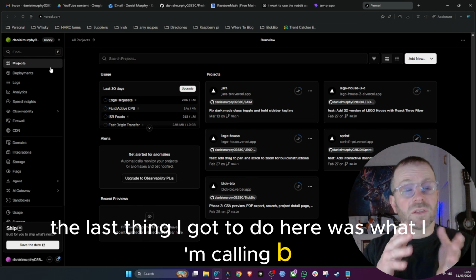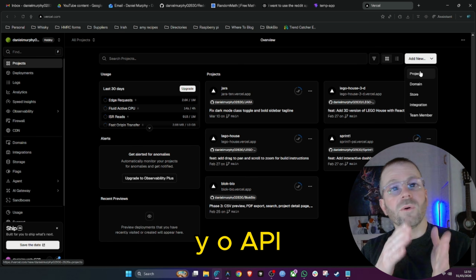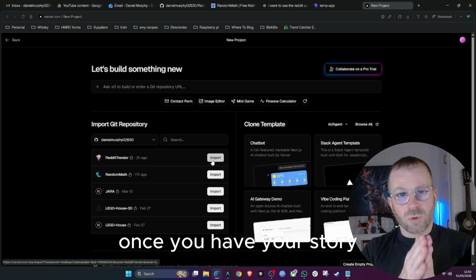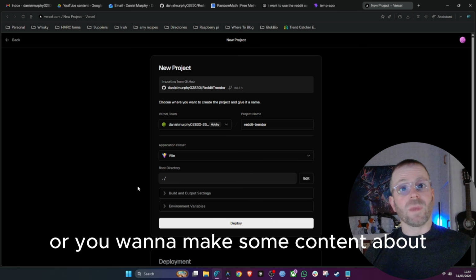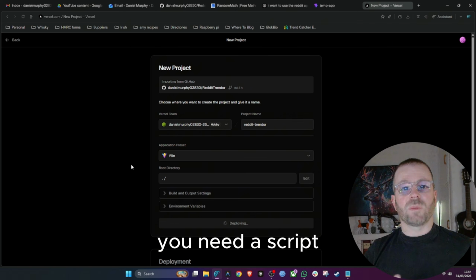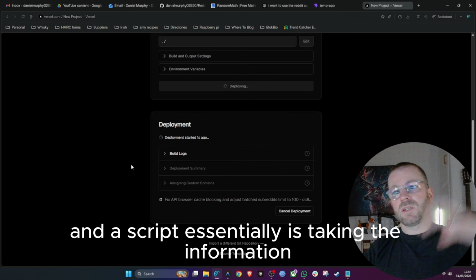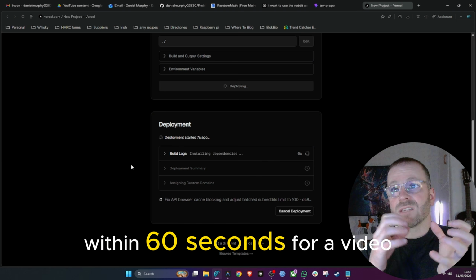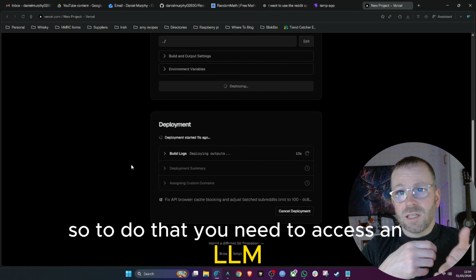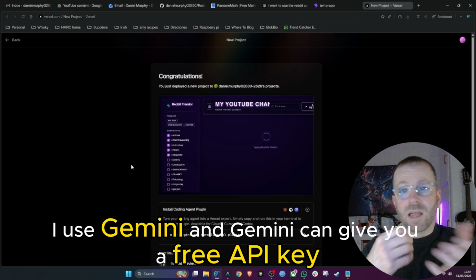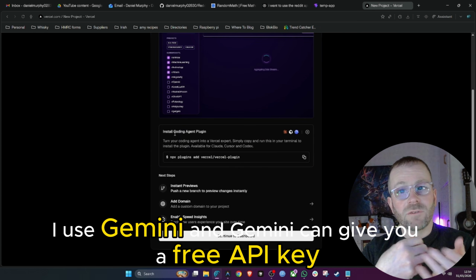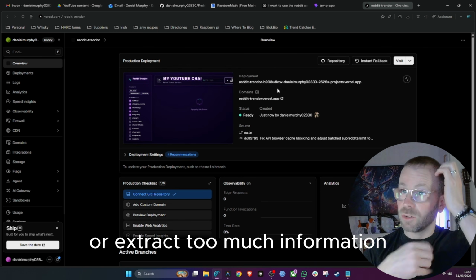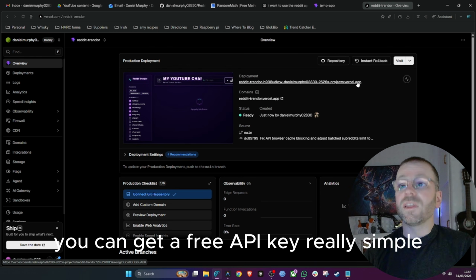Now, the last thing I got it to do here was what I'm calling BYO API. Essentially, once you have your story that you want to make a video or some content about, you need a script. A script is taking the information, compacting it down, and making it into something you can understand within 60 seconds for a video. To do that, you need to access an LLM. For me, I use Gemini, and Gemini can give you a free API key as long as you don't abuse it and fire too much information at it. You can get a free API key.